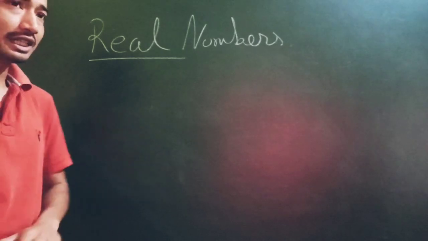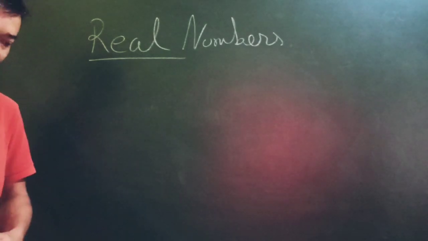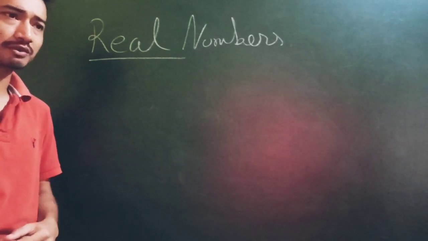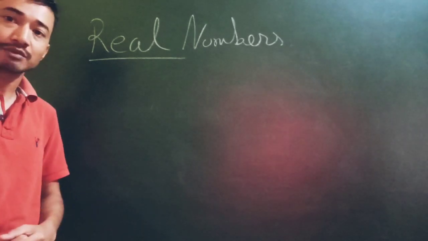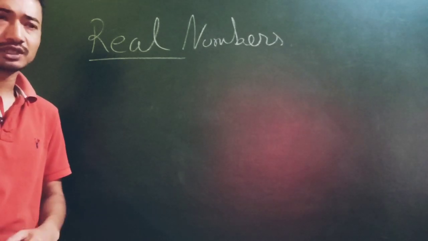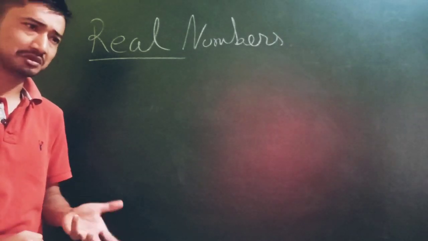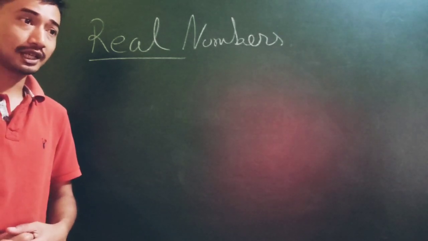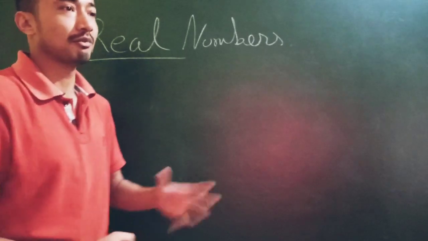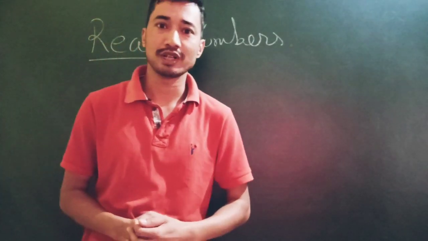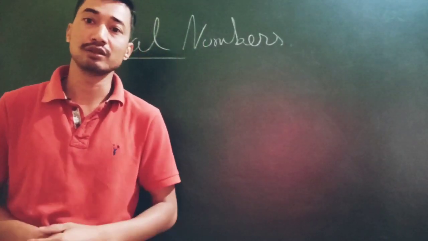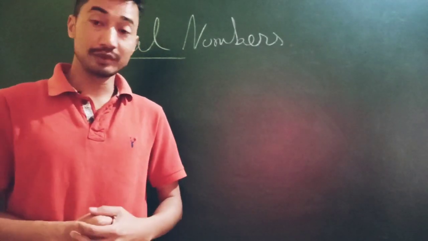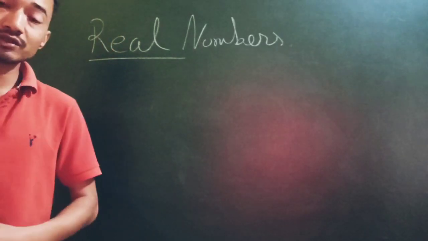So today we're just going to study the number system, what actually real numbers are, because this is one of the basic core concepts of mathematics. Because you want to study mathematics but you do not know about the number system, so that's really going to be odd and weird, isn't it? You do not know your complete number system, and yet you want to study mathematics. So it's just like telling your parents, okay, mom and dad, today I'm going to cook, don't worry. But you do not know cooking, so what are you really going to cook, isn't it? So we really need to know cooking, then we can cook. So we really need to know about the number system.